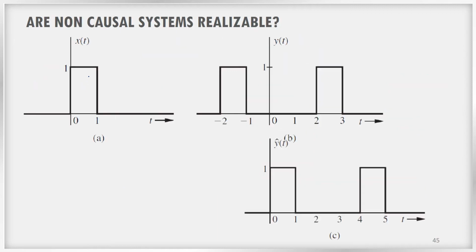Now, does that mean we cannot implement non-causal systems at all? No. We can implement them if we permit some delay. How can we do it? Here you can see y cap of t.